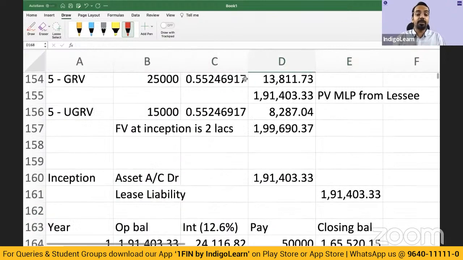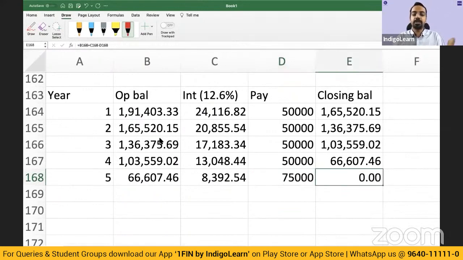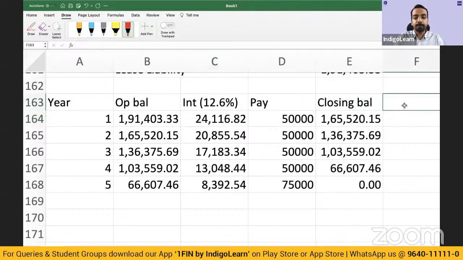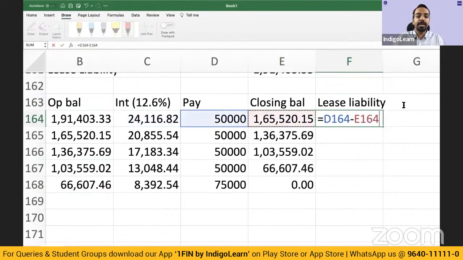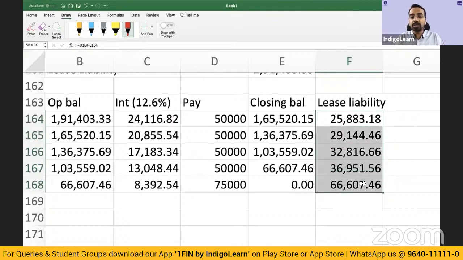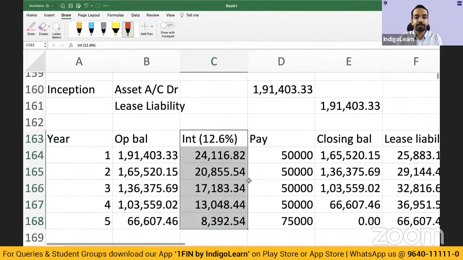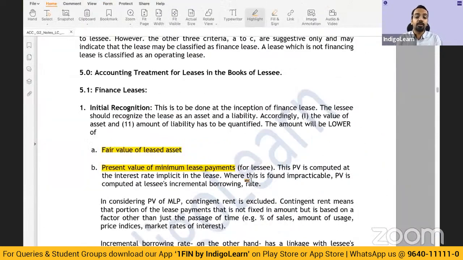In the last year, payment will be how much? 50 plus 25, 75,000. So 75,000 is the payment, which results in the closing balance of 0. Every year, out of the total payment, 50,000 is the total payment minus 24,116, 25,883, and so on and so forth. This part is towards the lease liability, and this part is towards the interest payment. Okay. So this is how the lessee does the accounting largely.